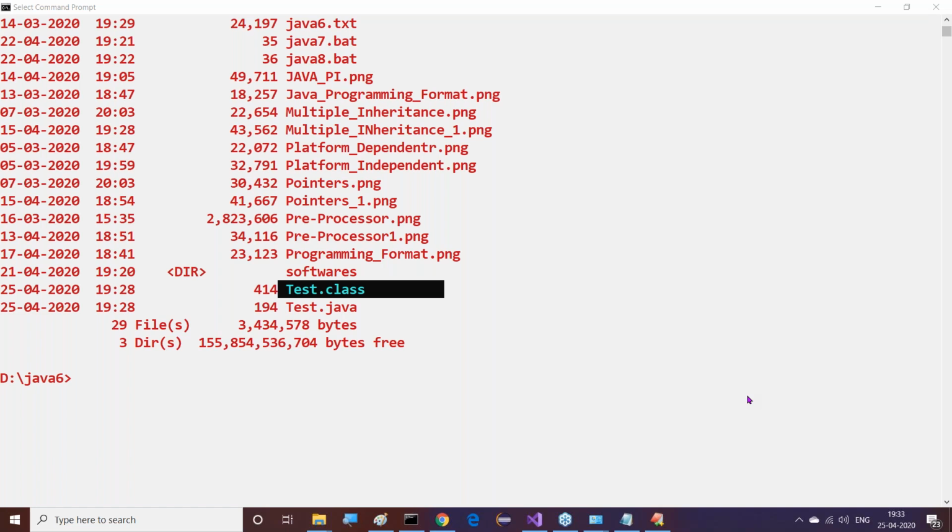Ramakrishna, have you attended the last class? In how many ways can we set the path environment variable? Please explain that. I already explained it in the classroom. In how many ways are we able to set the path environment variable? Ramakrishna, two ways. Now tell me, what are the two ways? Ramakrishna, I'm asking you, please just answer.